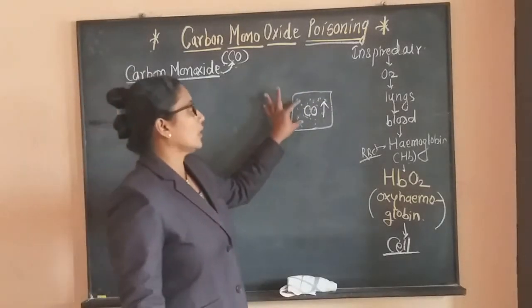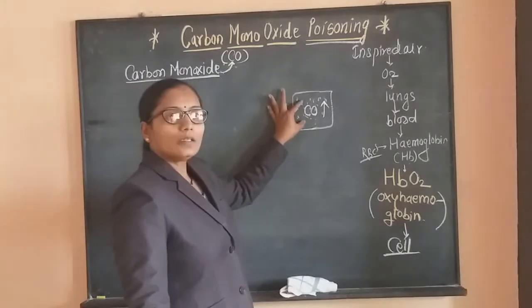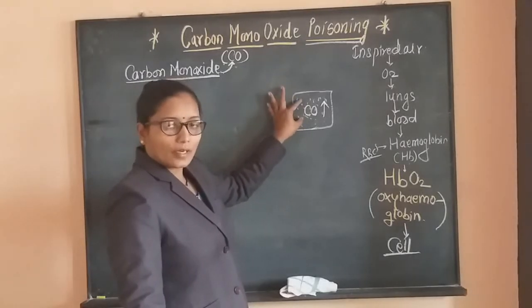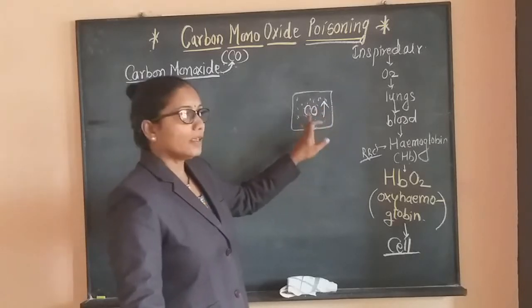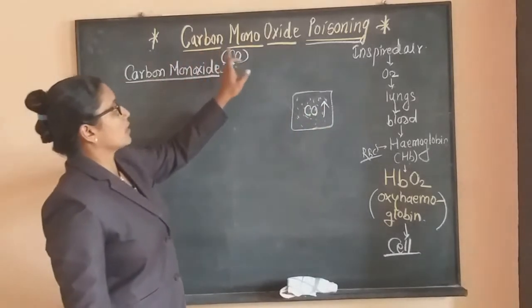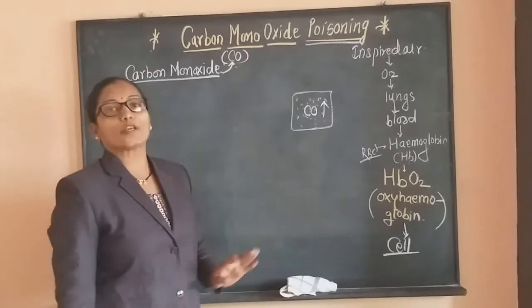If a person is present in this room, the condition called carbon monoxide poisoning takes place.